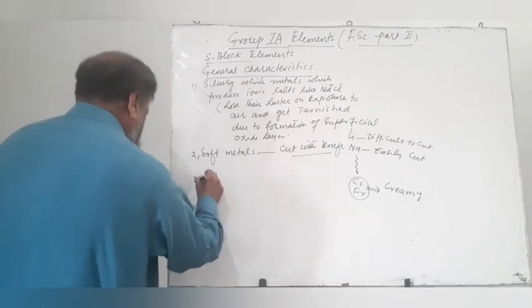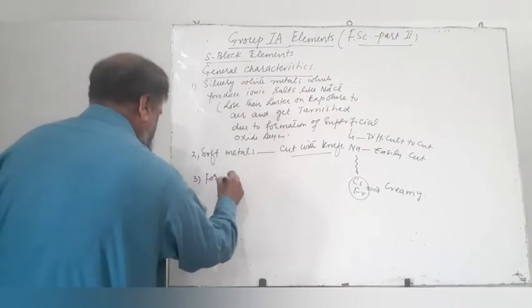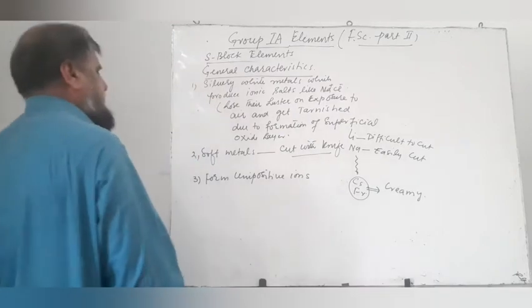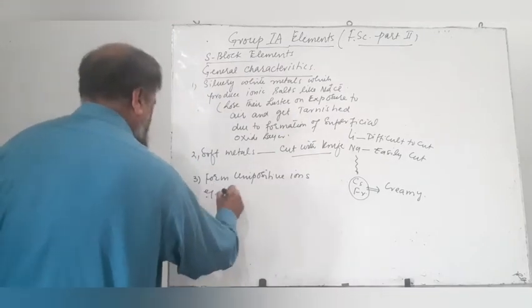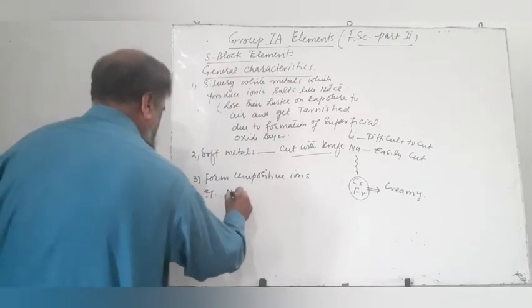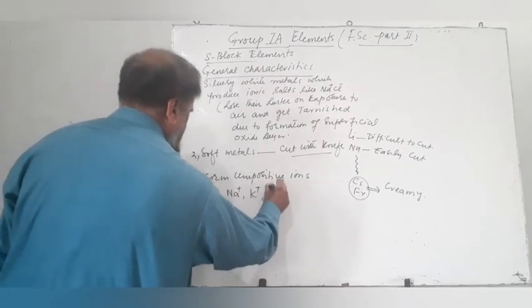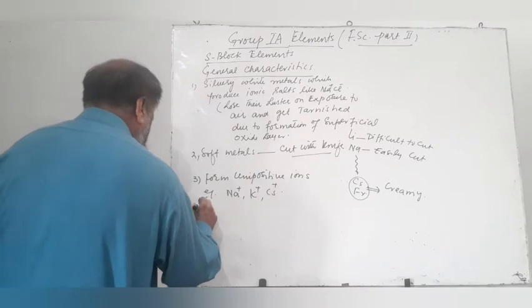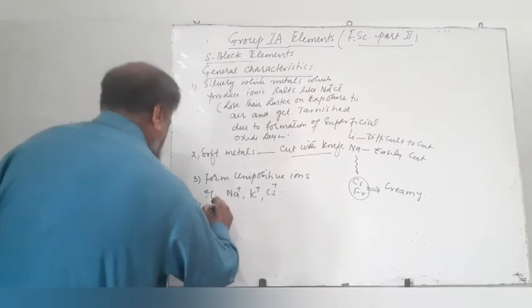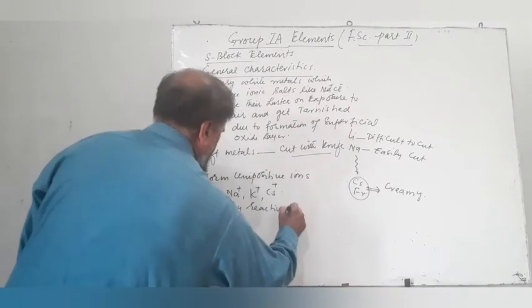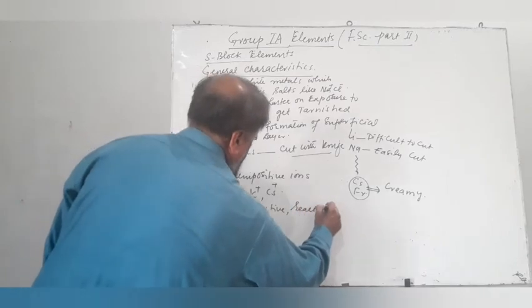Third property, they form unipositive ions. For example, by losing the valence electron, such as sodium plus 1, potassium plus 1, cesium plus 1. Fourth, they are highly reactive and react with air and water.